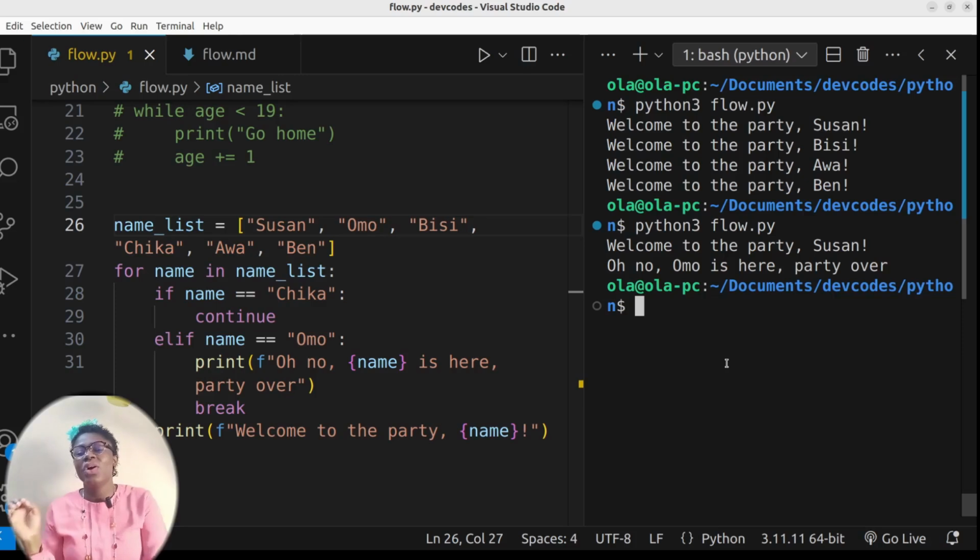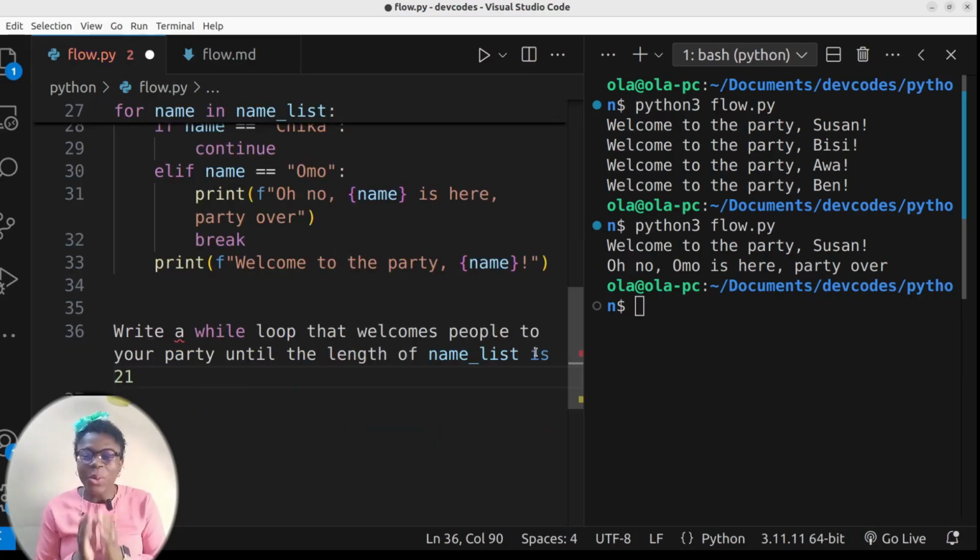So continue skips the rest of the information and continues with the loop. But when you use break, it means you don't want to use the loop anymore. You want to step out of the loop and go somewhere else outside the loop. So as I said, control flow gives you a chance to create your own kind of drama that can be fun and interesting.